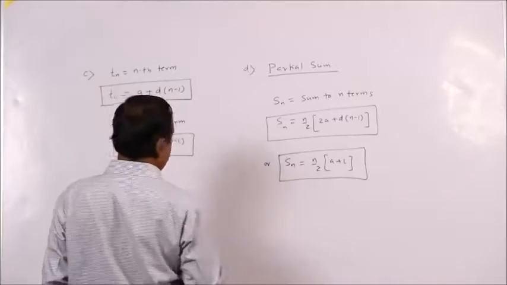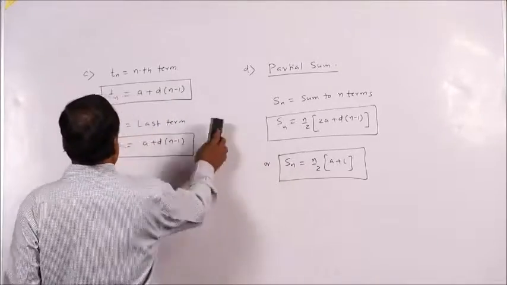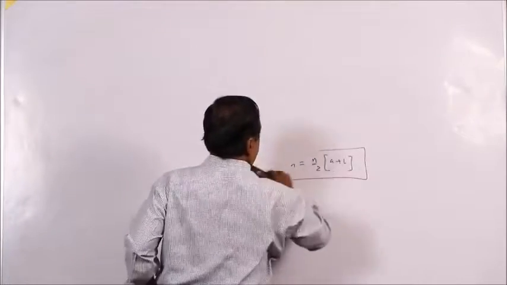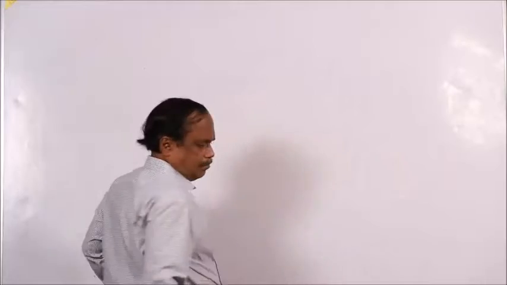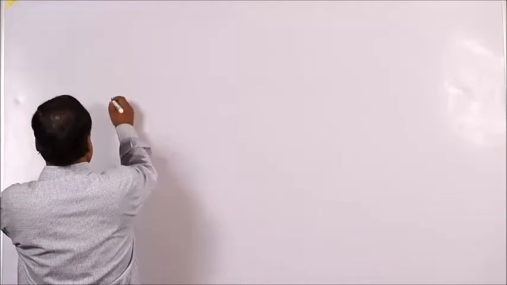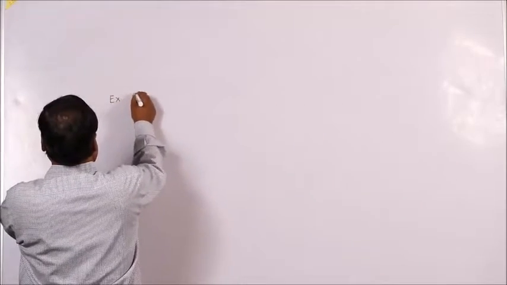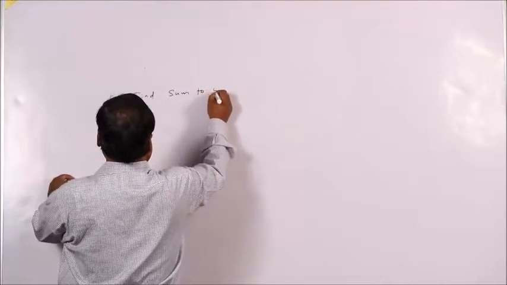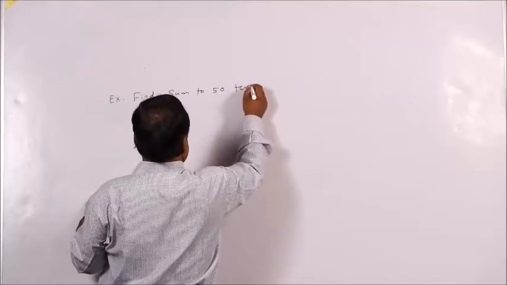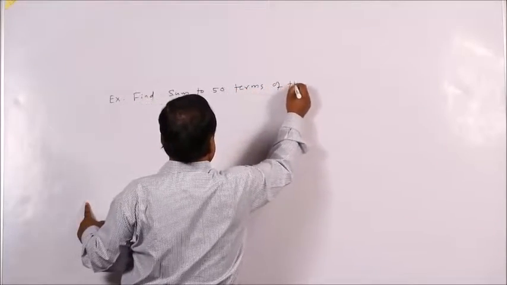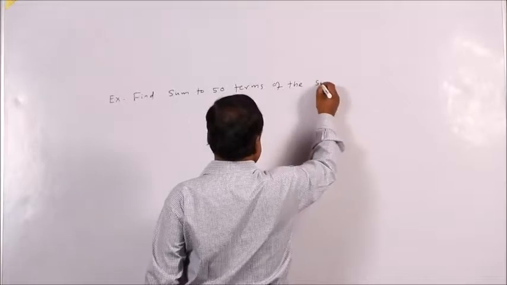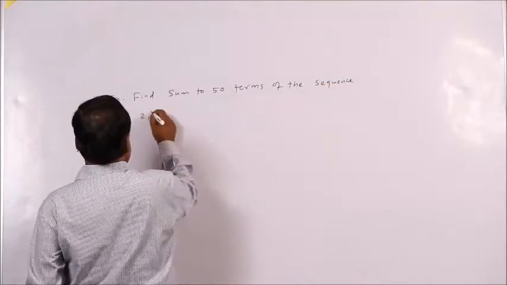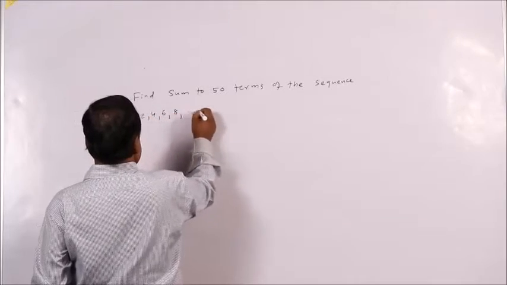Example: find the sum to 50 terms of the sequence, or series, 2, 4, 6, 8 in this way.